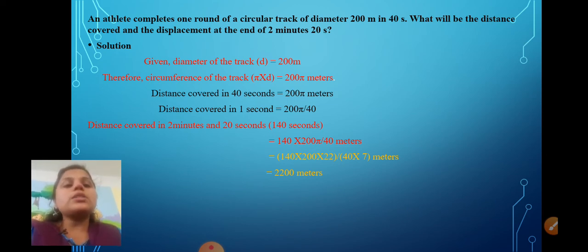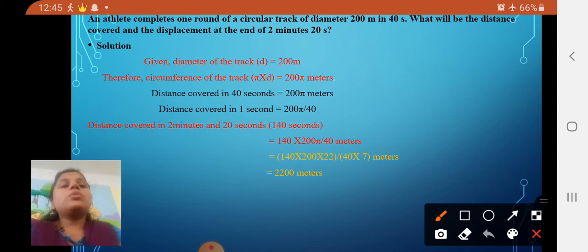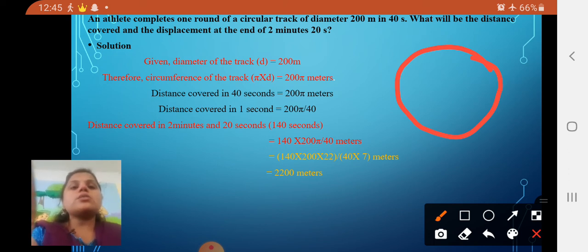The person is moving on the circular track, and you have to find the distance. The distance covered in 40 seconds is 200 pi meters, that is our value. So how much distance has he covered in 1 second? It is 200 pi by 40. Now you have to find it for 2 minutes 20 seconds, that is 140 seconds.